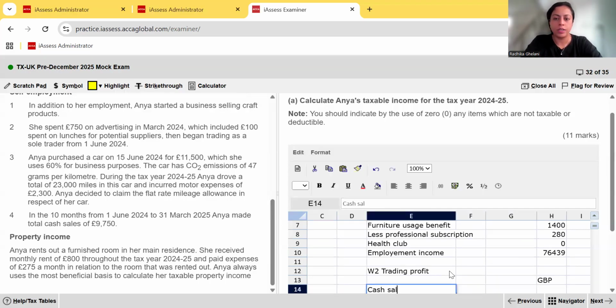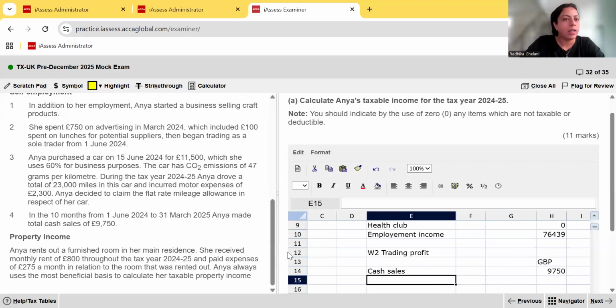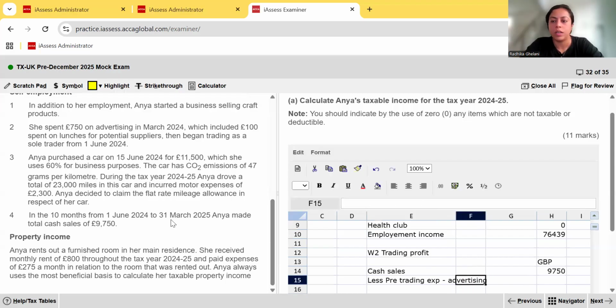She had cash sales of 9,750. And then she spent the 750 on advertising. We call it pre-trading expenditure, advertising. We're allowed to subtract that amount of 750.